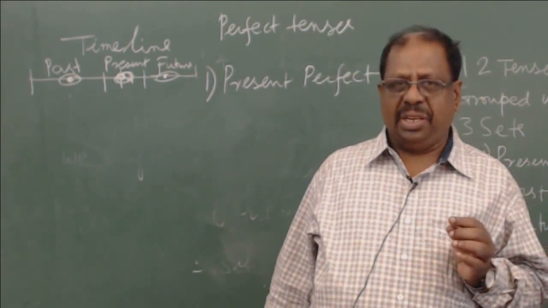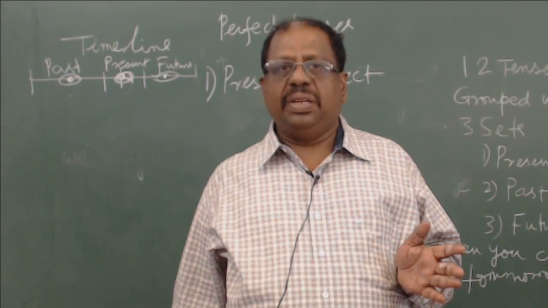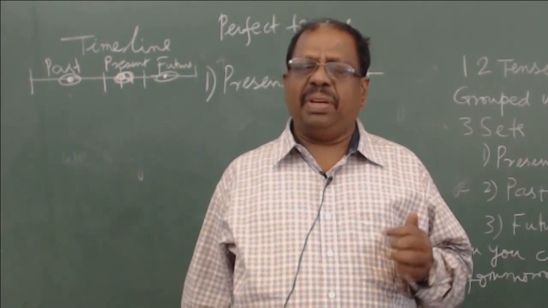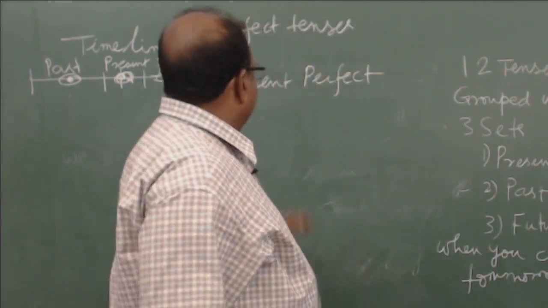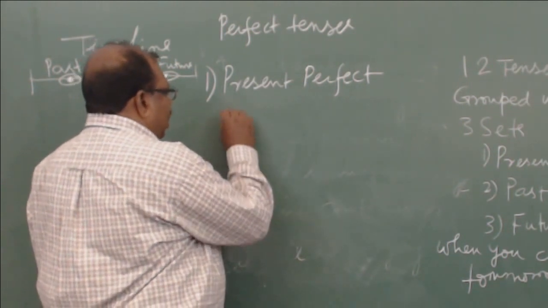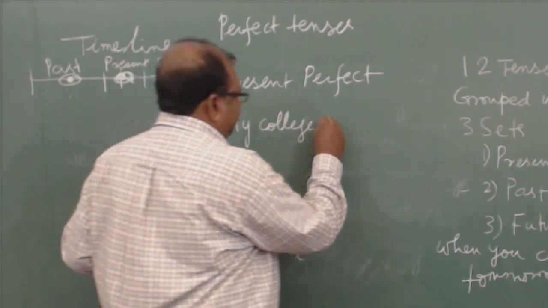So any action which is completed already in the past, but you are not able to fix exactly the time when the action has happened in the past, you will be using present perfect tense. That is what I said. My college has gained a reputation.